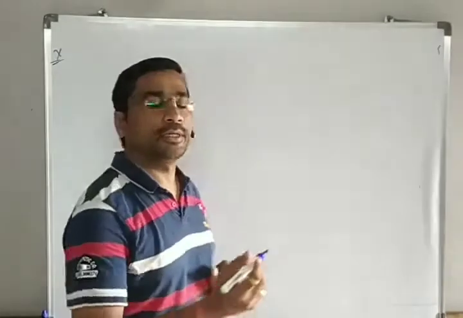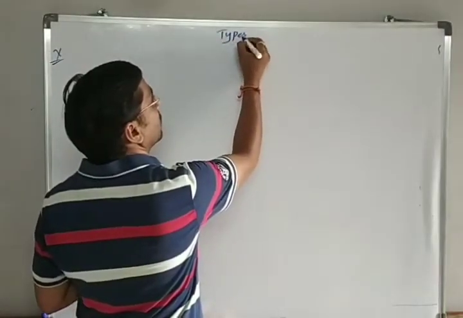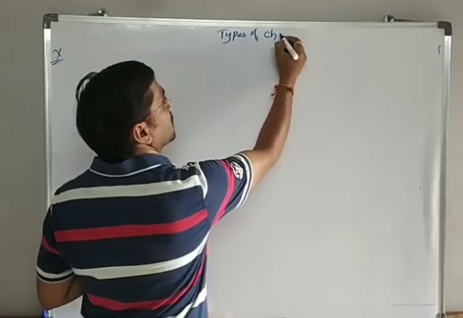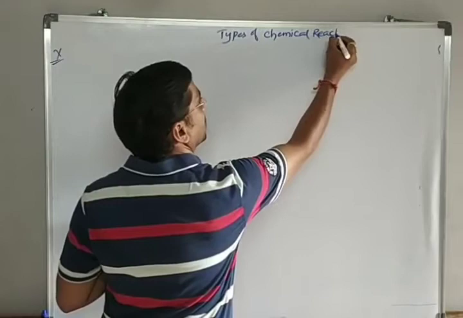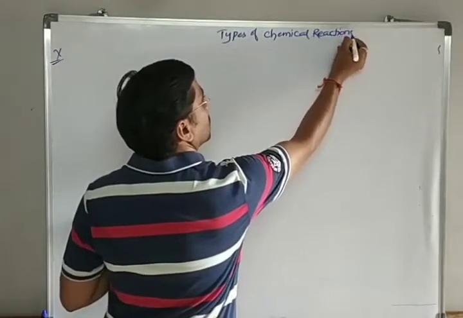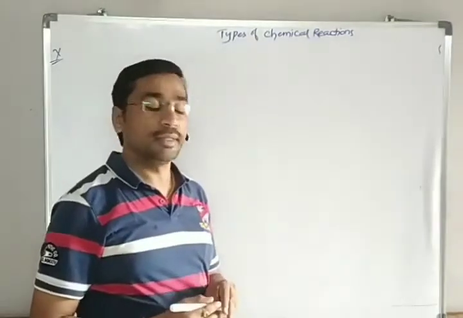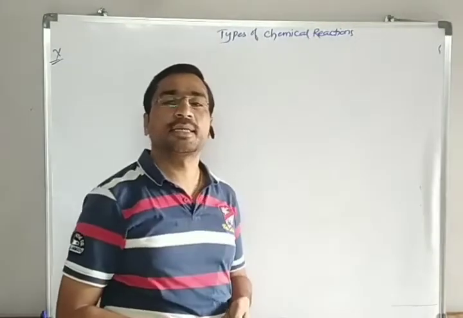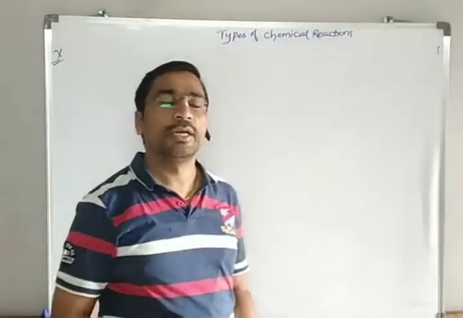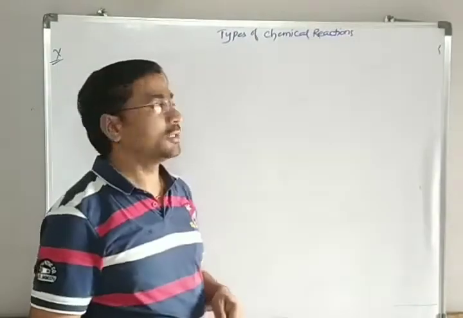In this session, let us discuss the topic types of chemical reactions. What is called a chemical reaction? It means a process in which one or more substances get converted into a new substance. That is called a chemical reaction.